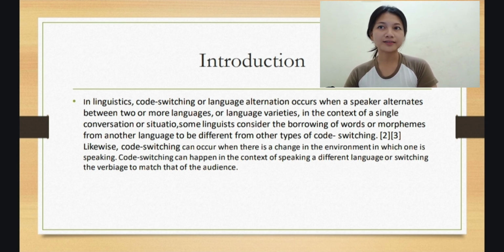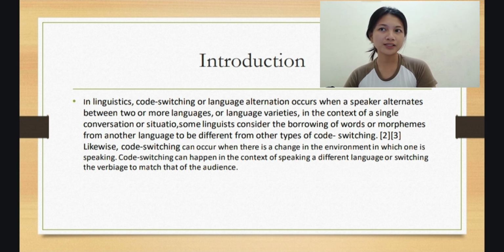In linguistics, code switching or language alternation occurs when a speaker alternates between two or more languages or language varieties in the context of a single conversation or situation. Some linguists consider the borrowing of words or morphemes from another language to be different from other types of code switching.